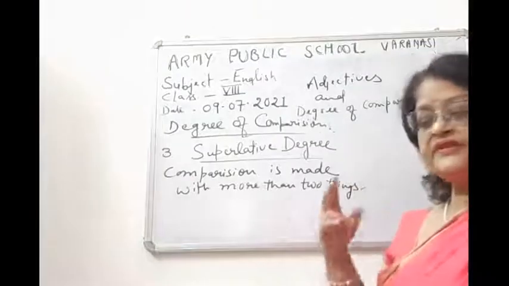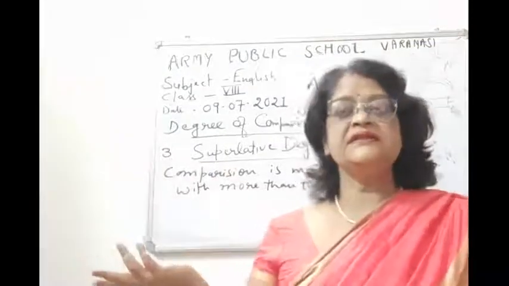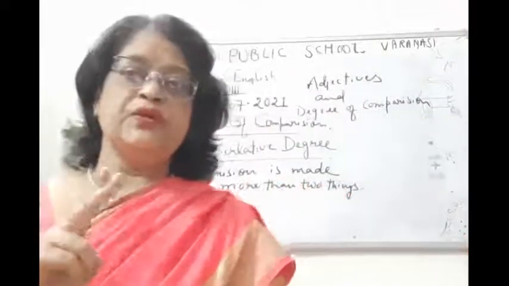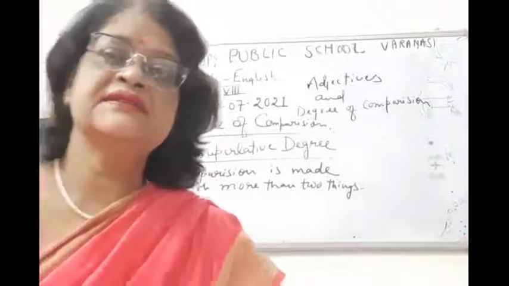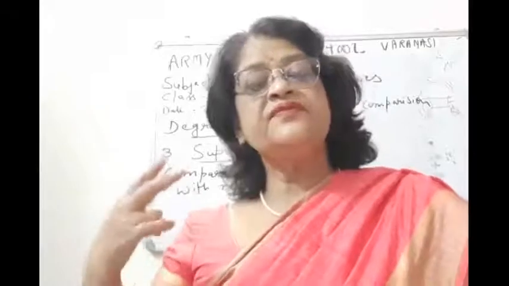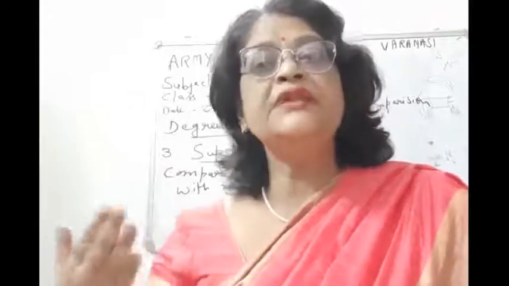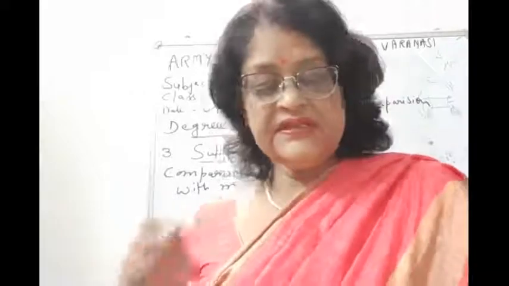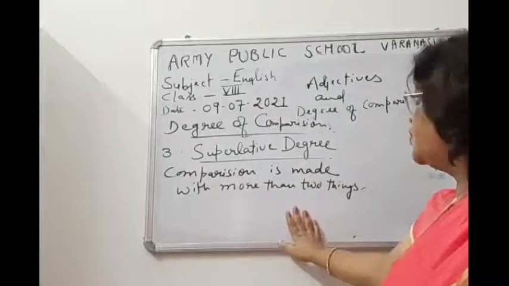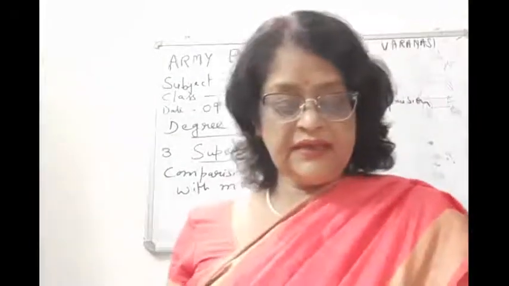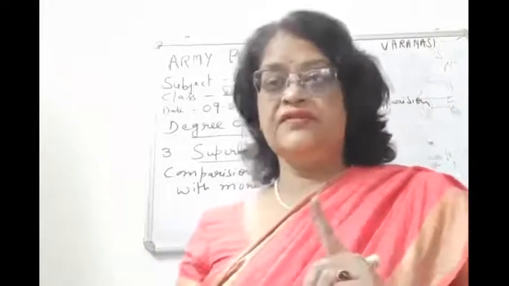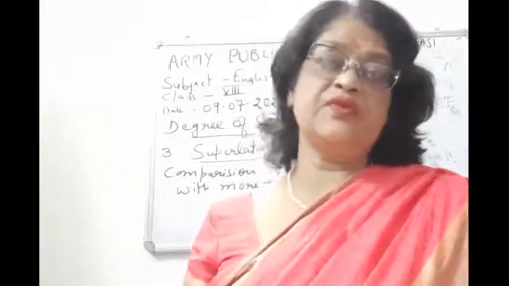Now try to understand. If no comparison is there, that is the positive degree. If comparison is there between two people, then children, that degree is what? Comparative, and we use "than". But if the comparison is between more than two people, then which degree is this? Superlative degree. So here comparison is made with more than two people. And children, we always use "the" with the superlative degree. This is a very, very important point.